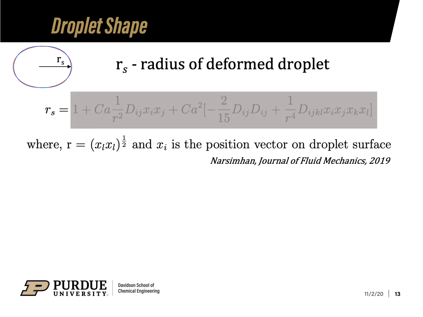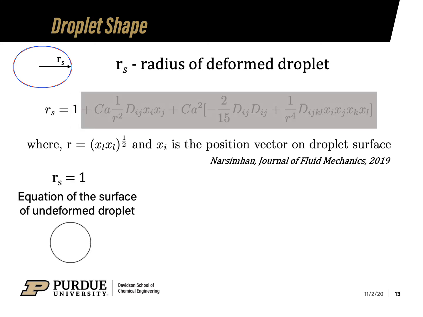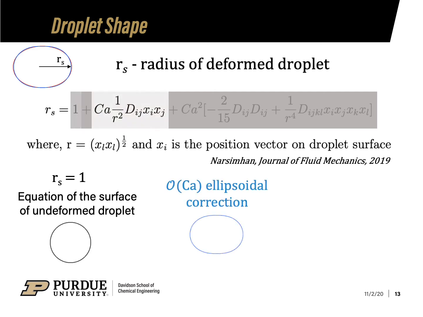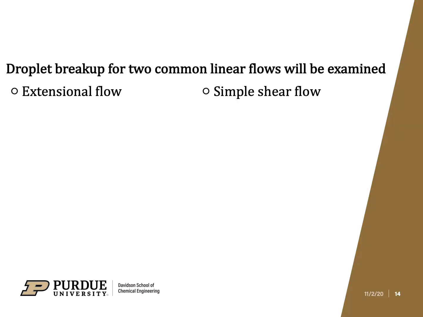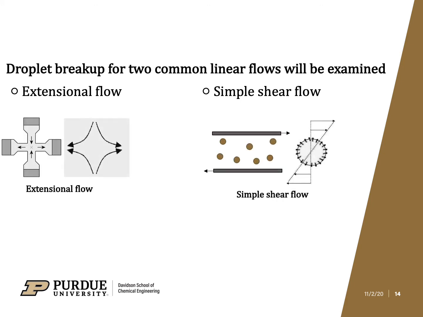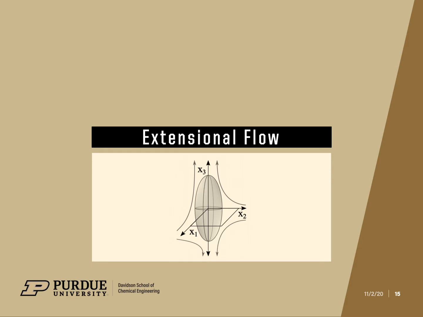In this equation, the first term, that is Rs equals 1, represents the equation of the surface of an undeformed droplet. The second term gives the order capillary ellipsoidal correction, and the third term gives the order capillary square correction that contains second and fourth order harmonics. The theory developed here is valid for any general flow, but here we will discuss droplet breakup for two common linear flows, that is the extensional and simple shear flow.